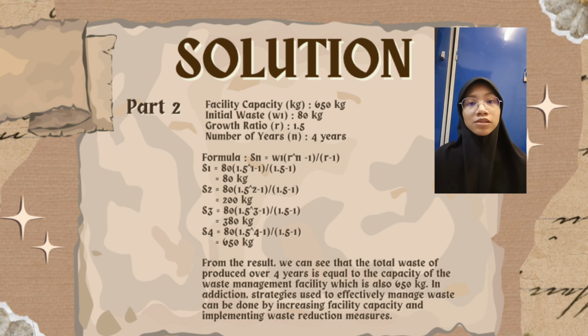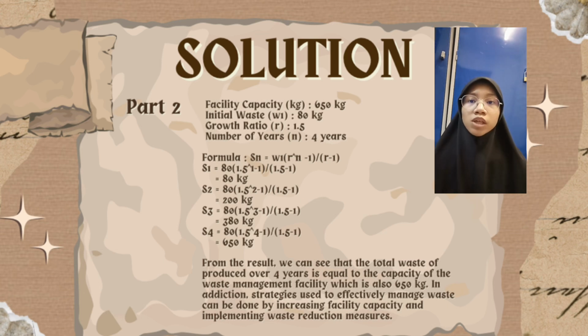Okay, for the part 2 problem, the waste management facility, we use a geometric sequence. For the facility capacity, we have 650 kilograms. The initial waste is 80 kilograms, the growth ratio is 1.5, and we have 4 years.